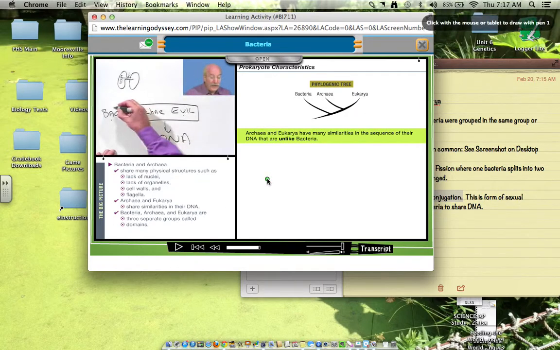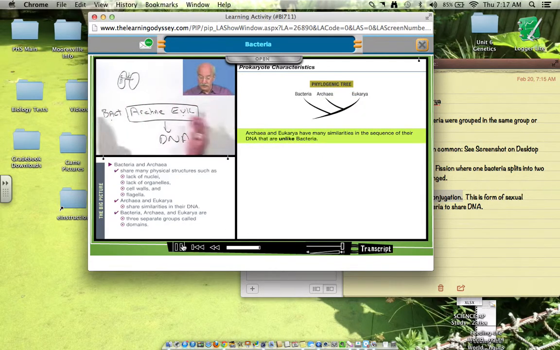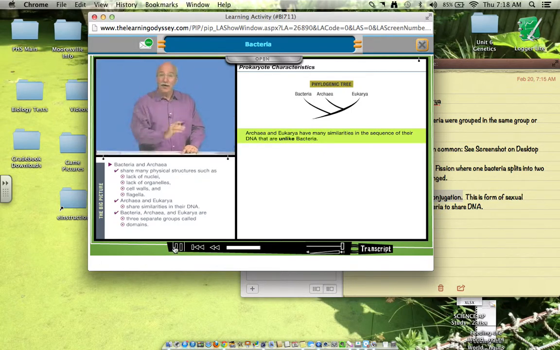So why are they not grouped together? Well, archaea and eukarya are more similar in DNA than bacterial DNA is with the rest of the group. So you have a similarity in DNA which says they're kind of in the same group. We need to group those together. So we will make sure that we group these two together from now on because they are more similar in DNA. We don't have two different things here. We have three different things: a bacteria domain, an archaea domain, and a eukarya domain. And that's why we've set it up like this.